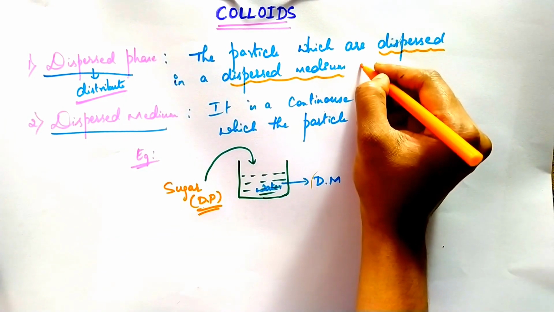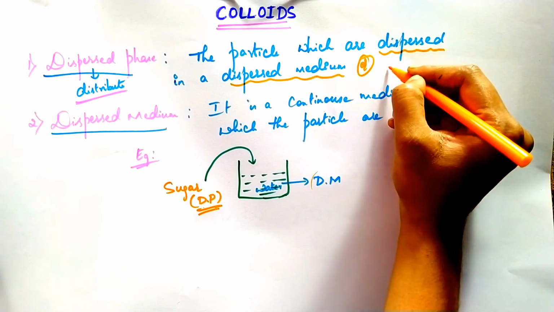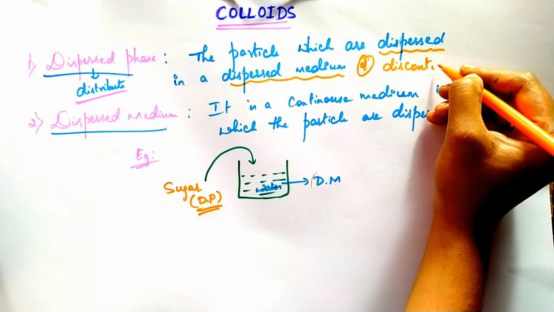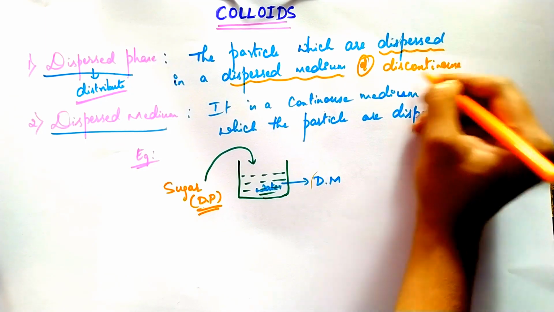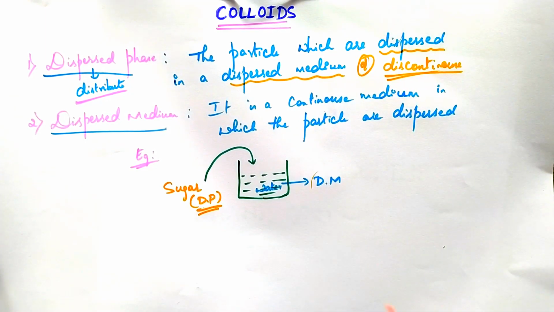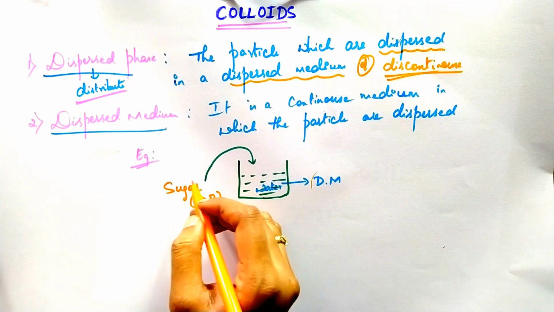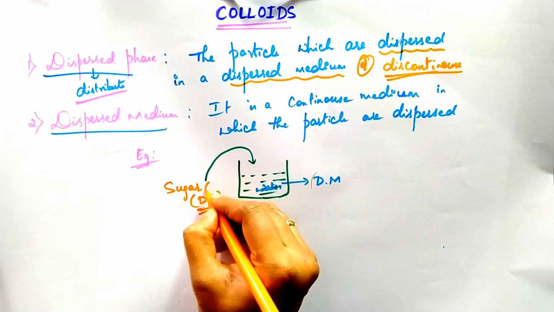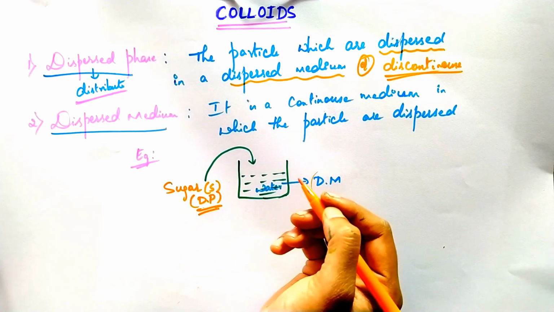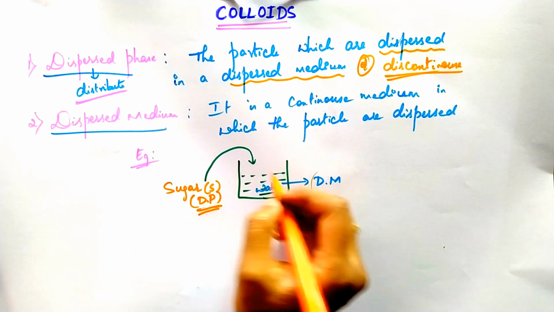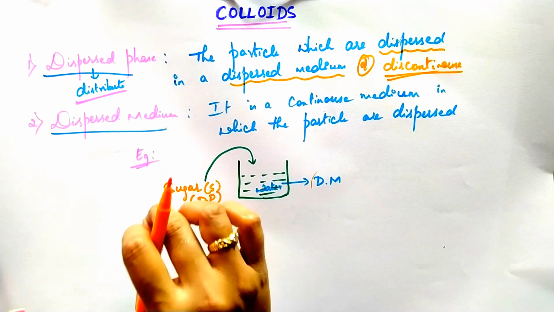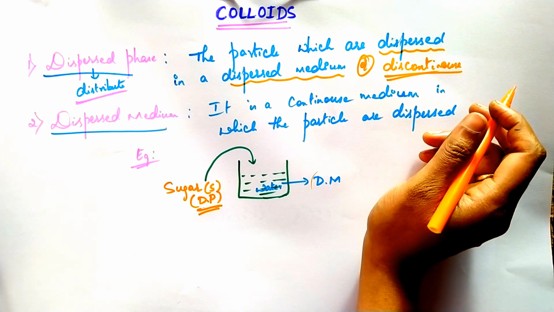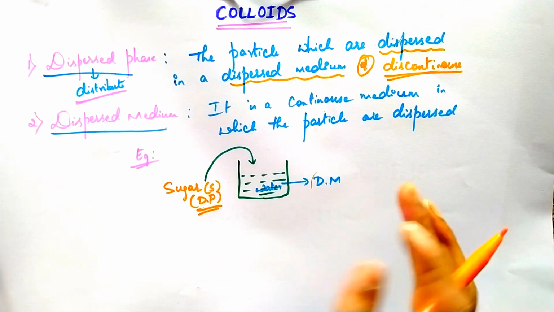And this dispersed phase is also called a discontinuous phase. Why do we call this discontinuous? When the sugar is added to the water, the sugar gets dissolved. The sugar, first, is in the solid state. When it is added to water, it completely dissolves and its state changes. Therefore, we call it a discontinuous phase. It is combined with water.